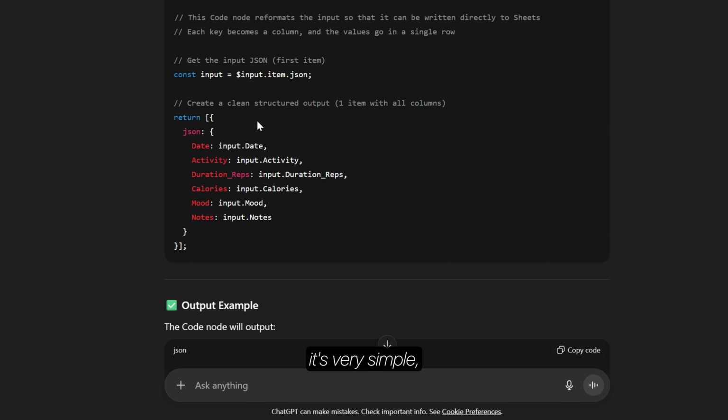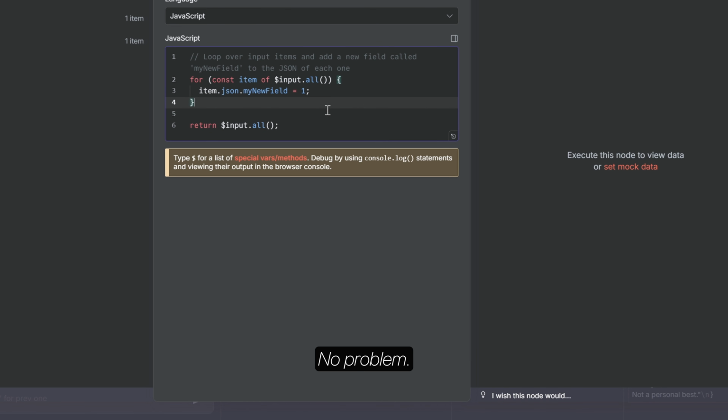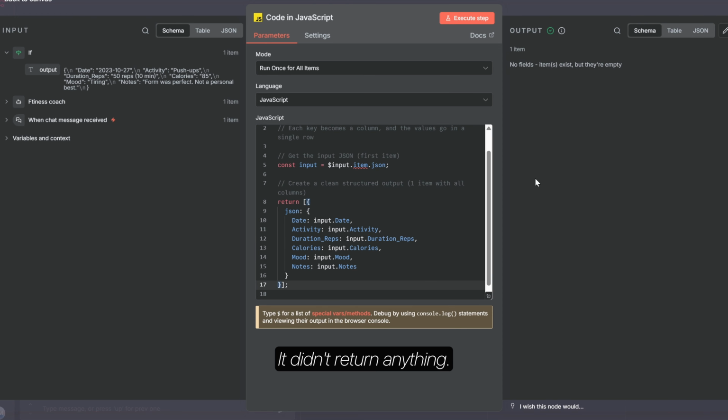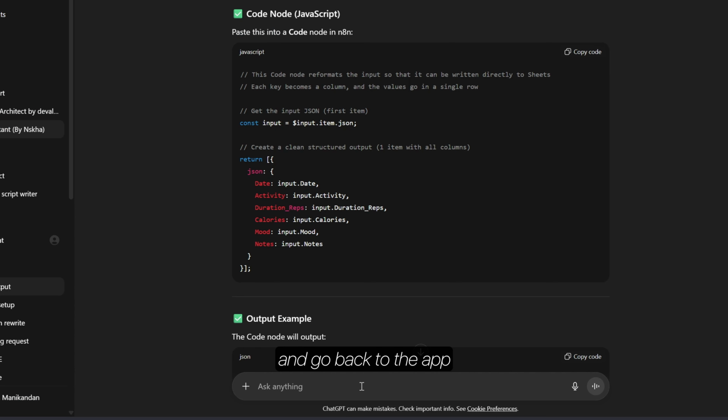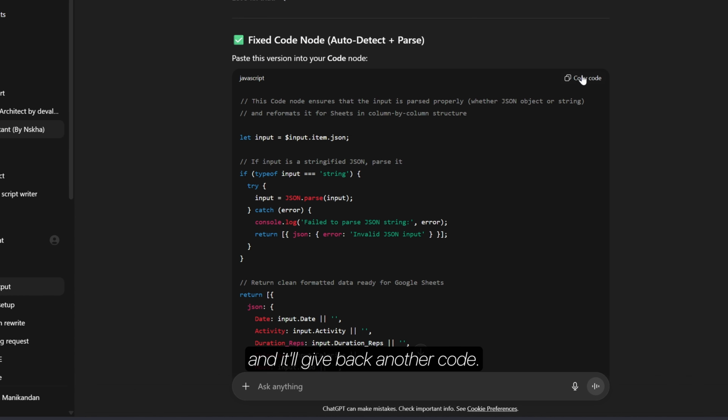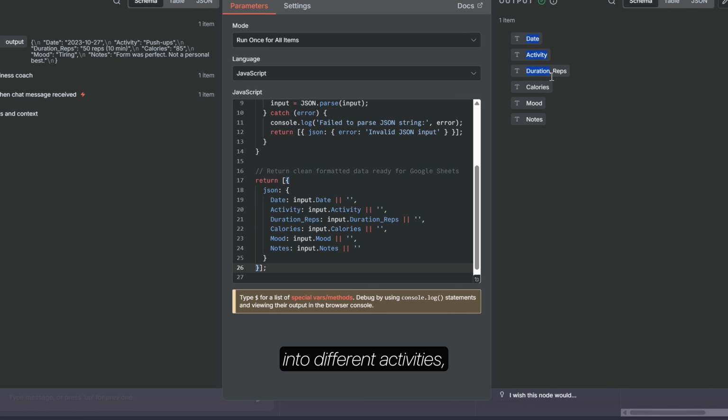You can see now. It's very simple, but no problem. I'll just try and run it. We'll definitely run into errors, no problem. It didn't return anything. So we just have to copy and paste everything and go back to the app and paste it. So it'll understand what's happening, and it'll give back another code. It has divided into different activities, but there is still a problem because there is nothing inside these activities. So we have to copy and paste it again.